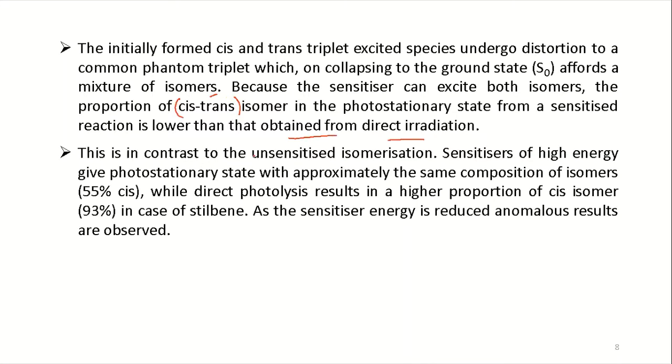So this is in contrast to the unsensitized isomerization. Sensitizers of high energy give a photostationary state with approximately the same composition of the isomers, 55% cis, while direct photolysis results in a higher proportion of the cis isomer, 93%. Okay, so if you can do the direct photochemistry, then you will have more product formation with respect to the indirect or sensitized route.